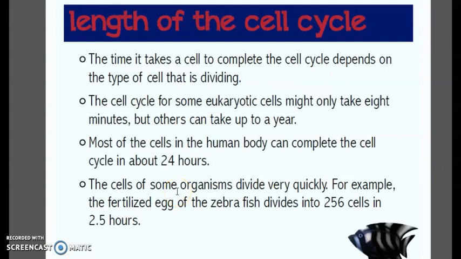The length of the cell cycle, the time it takes a cell to complete the cell cycle, depends on the type of cell that is dividing. The cell cycle for some eukaryotic cells might only take 8 minutes, but others can take up to a year. Most of the cells in the human body can complete the cell cycle in about 24 hours. The cells of some organisms divide very quickly. For example, the fertilized egg of the zebrafish divides into 256 cells in 2.5 hours.